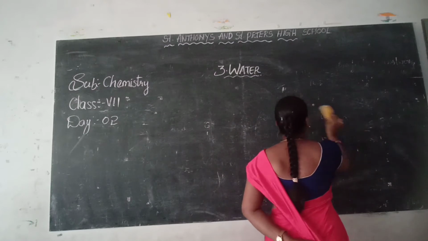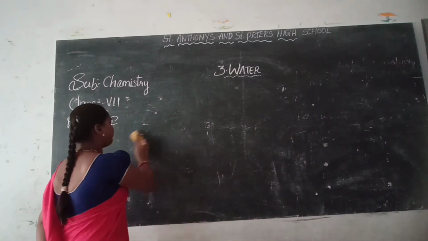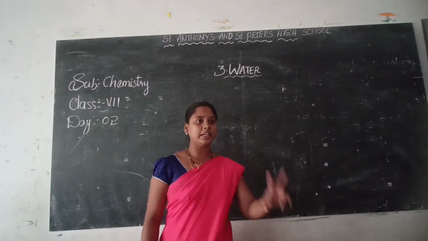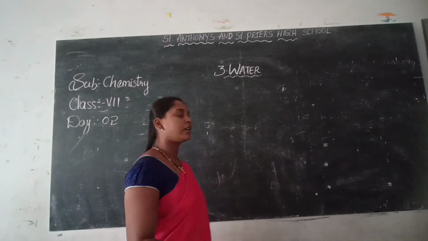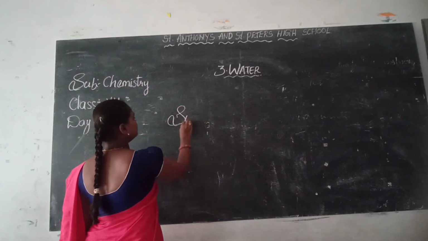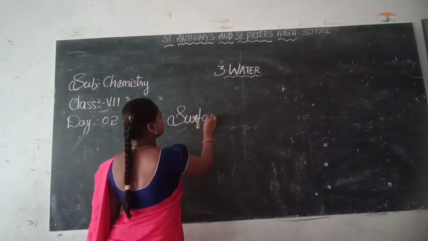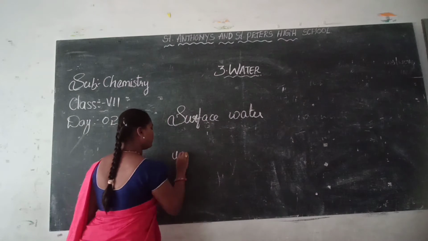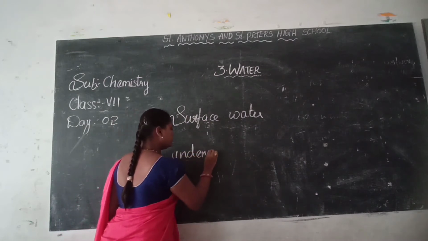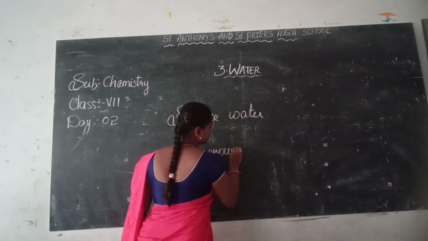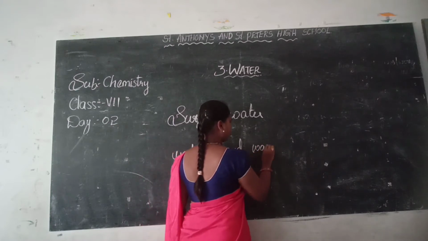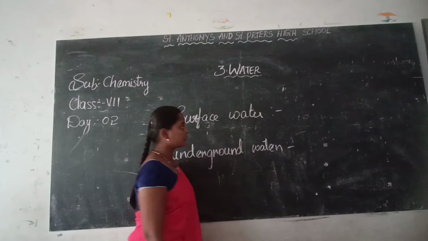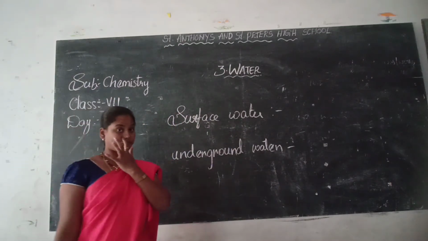So there are mainly two sources of fresh water. What is surface water? And one more is underground water. Do you know what is surface water and what is underground water? Surface means